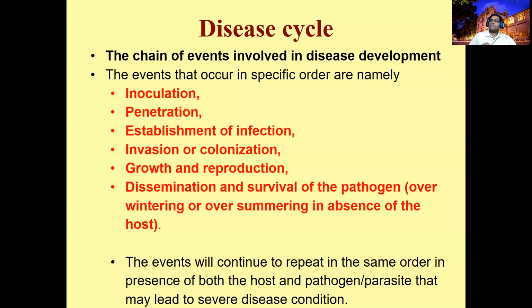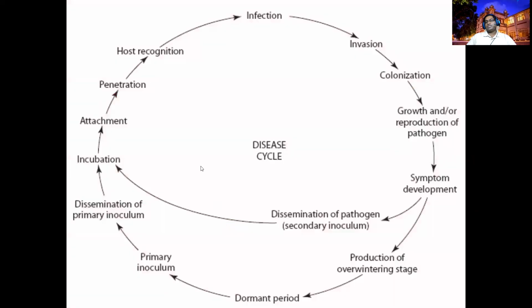So disease cycle means the successful disease development. I told you, it's not a sudden outbreak. It is a series of processes. When the series of processes is successfully completed, definitely the disease will occur in your host. This chain of events involved in the disease development, we call it a disease cycle. It's a chain of events, continuous, it will continue, right? That's what we call a chain of events. It starts from the arrival of the pathogen. You can see here, right? So disease is a cyclic process.